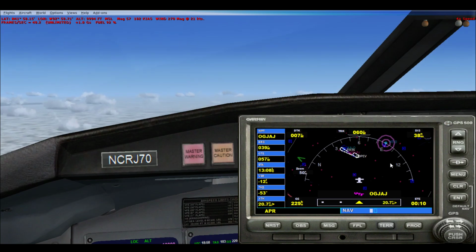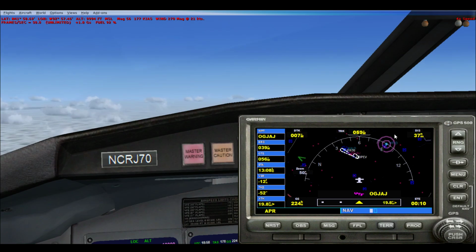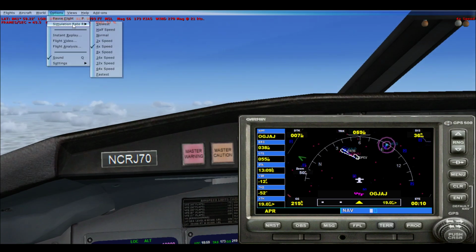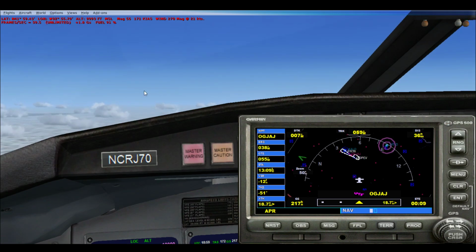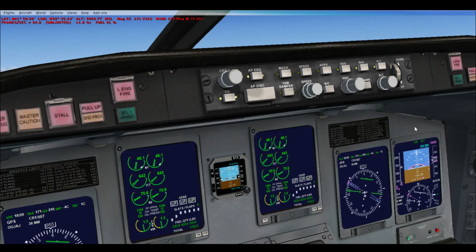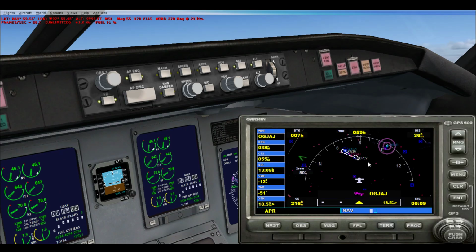KCID is actually, now that I think about it, called the Eastern Iowa Airport, but technically it's in Cedar Rapids. I just mentioned the Cedar Rapids Airport. So we'll take this back to a normal speed, and we want to start descending because we're getting pretty close to the airport. We're only about 36 nautical miles away.